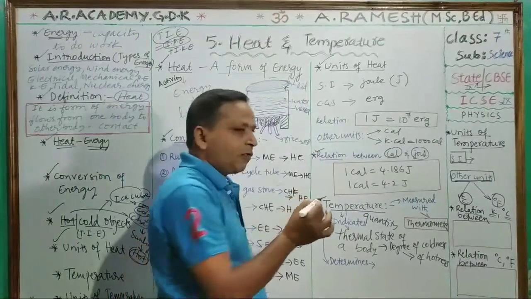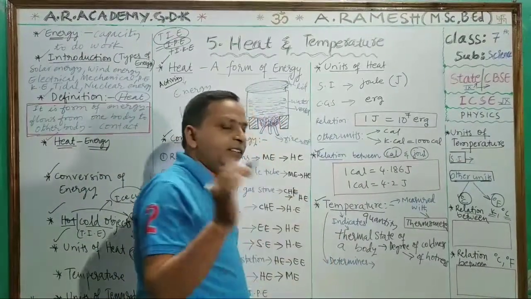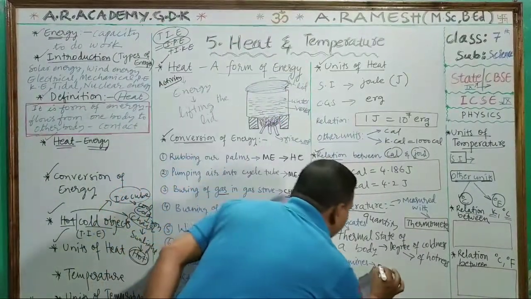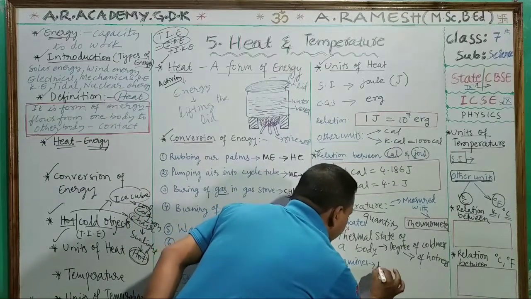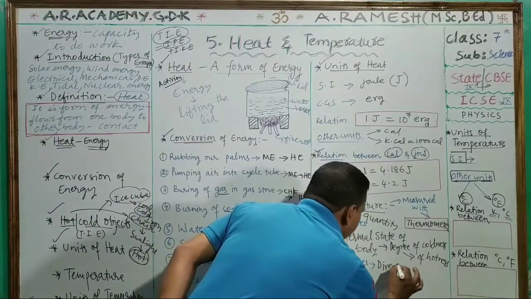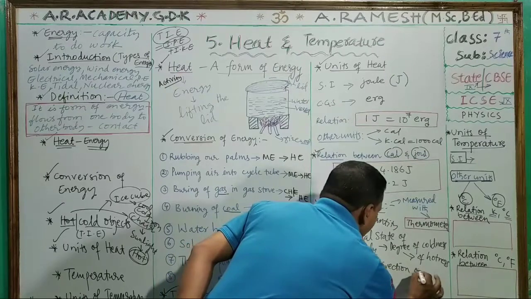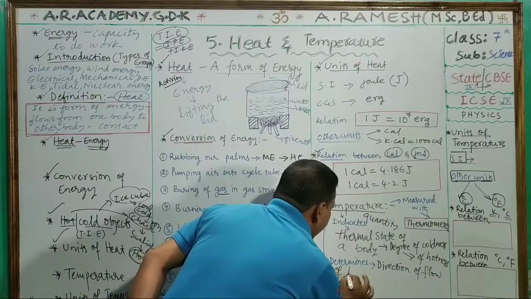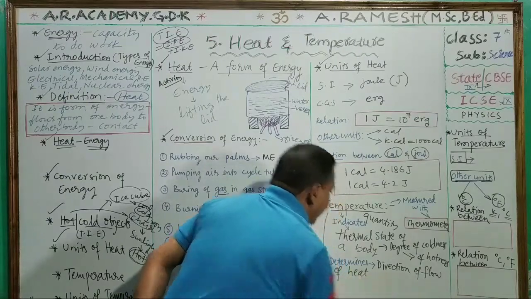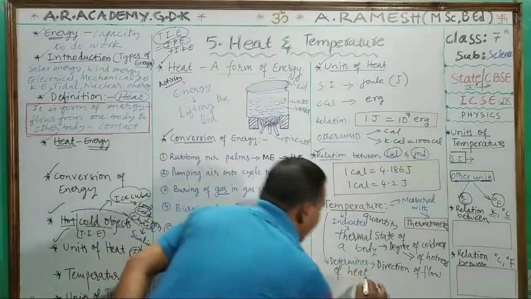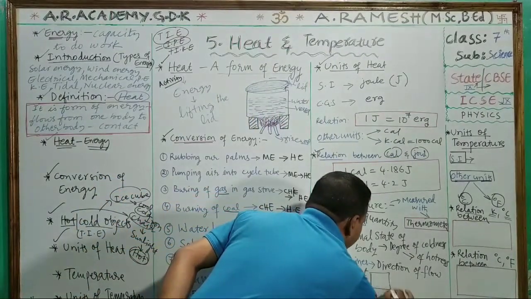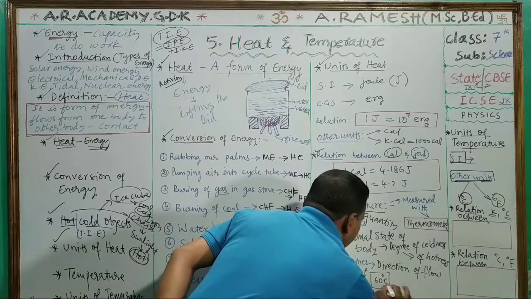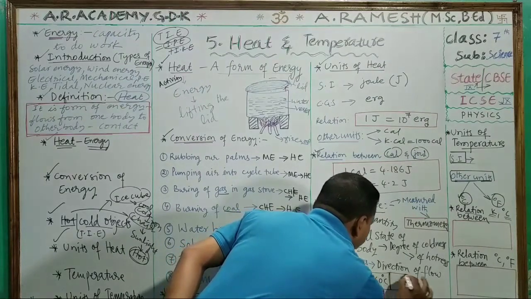And temperature, what will it determine? It will determine the direction of flow of heat. Example, this is one body with 60 degrees Celsius. This is another body in contact with it with 40 degrees Celsius.